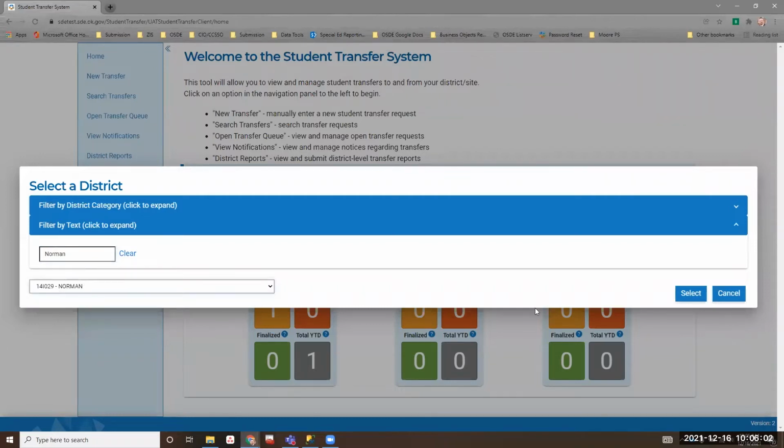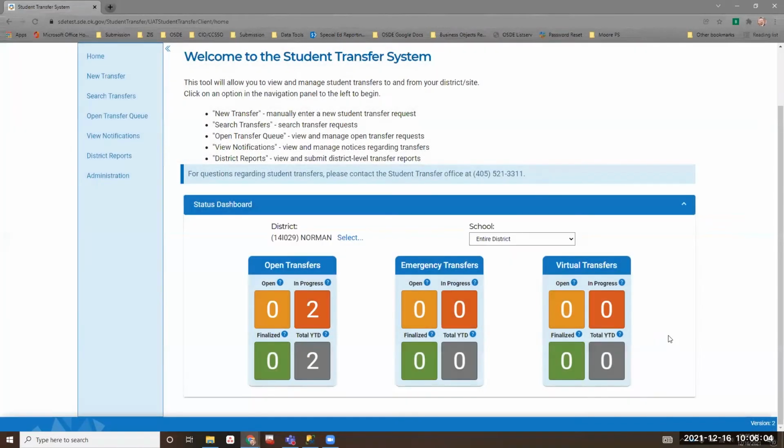And then select. Okay, so you see that Norman in this system, which again, is a bunch of fake stuff that we've been creating as we've tested, has 2 open transfers that are in progress, 2 year to date, emergency transfers for previous requests. And then we'll have this new thing called virtual transfers, which is basically just transfers to a virtual district, anything with a Z in it.